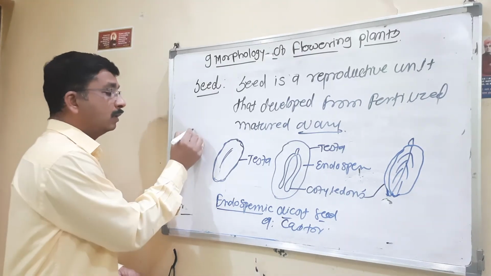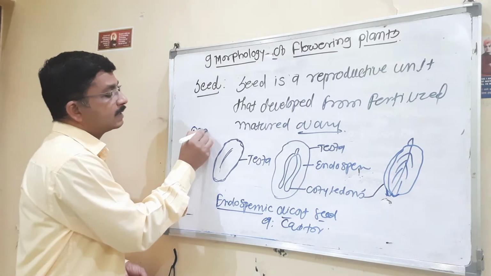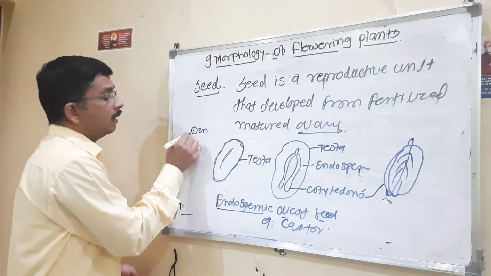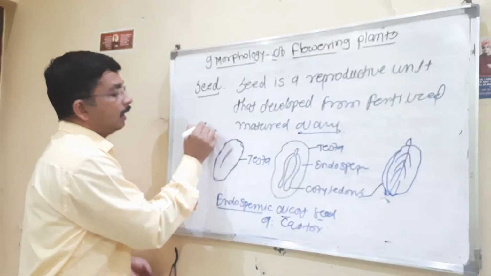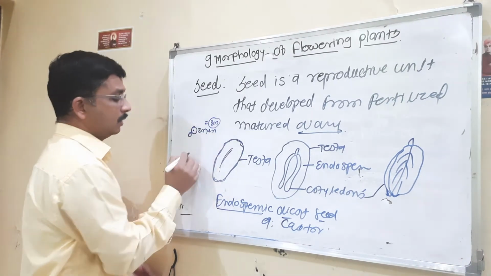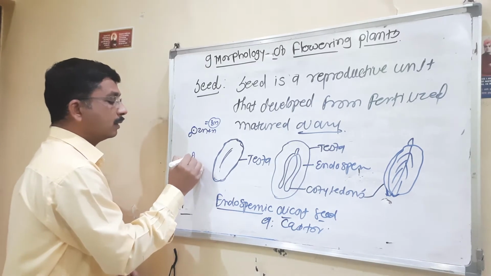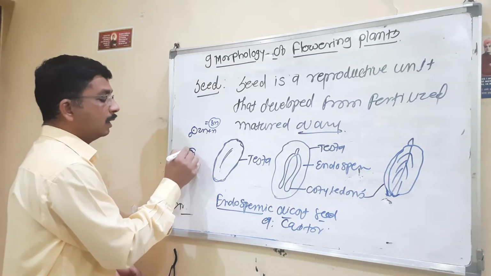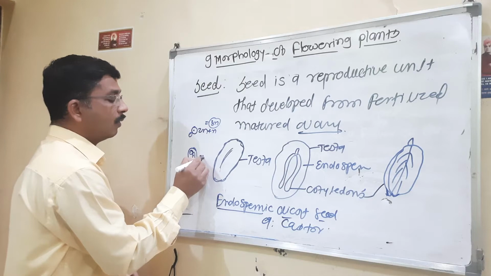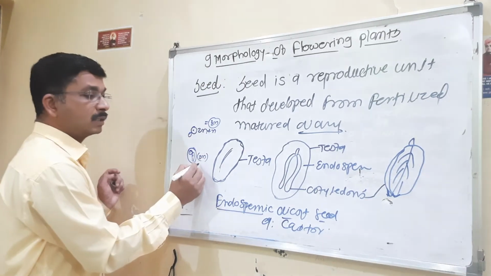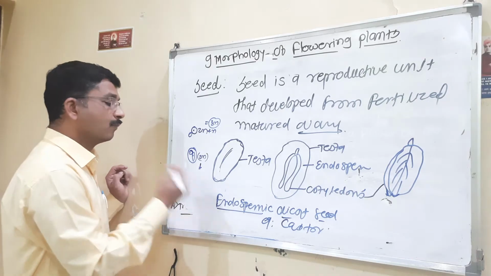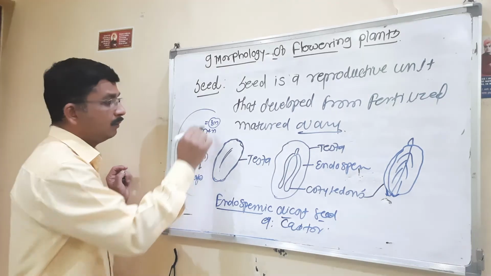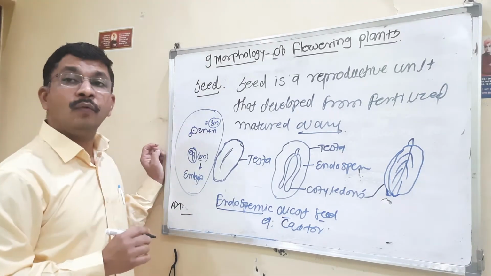After fertilization, one sperm cell is fertilized with this cell, and they form this triploid structure, and one sperm is fertilized with the egg cell, they form a diploid structure. This diploid structure is converted into the embryo, and all this activity is done in the ovule itself.